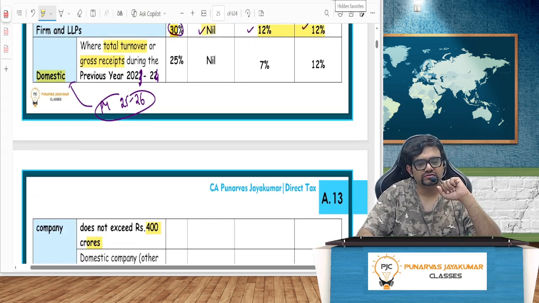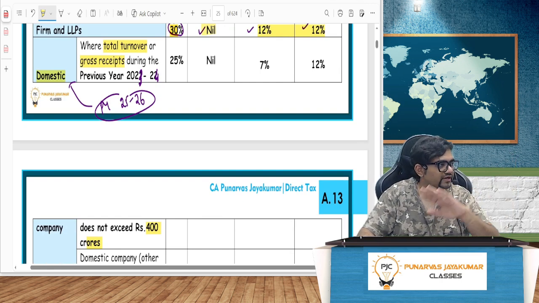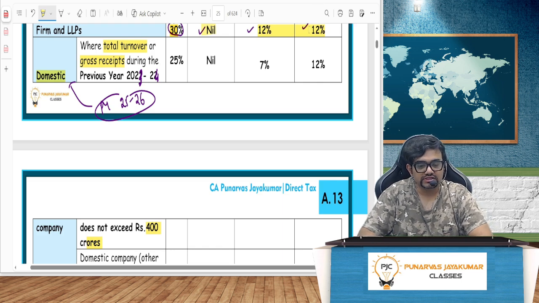Just 2 years before. For next year, previous year 26-27, it will be previous year 24-25. So standing in previous year 25-26, I need to see my turnover in the year 23-24. If it is less than 400 crore, then what will be my tax rate?